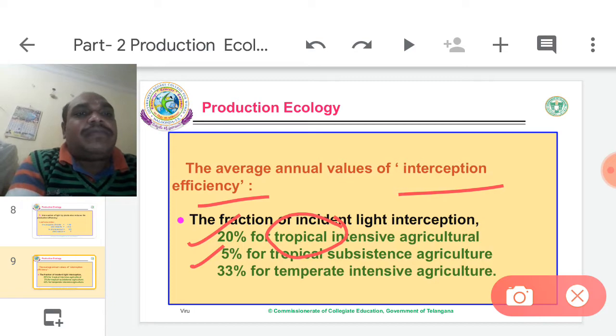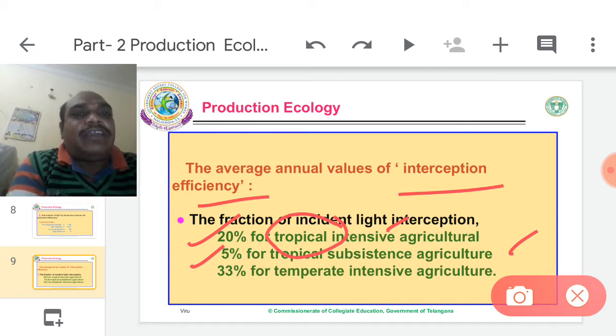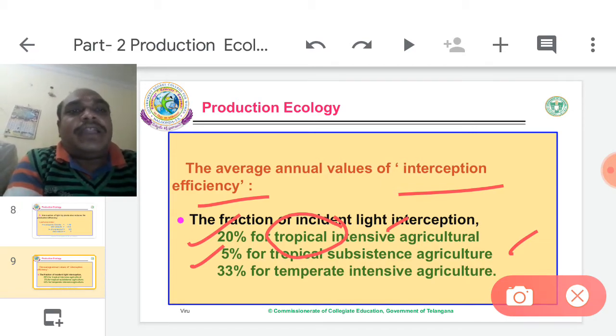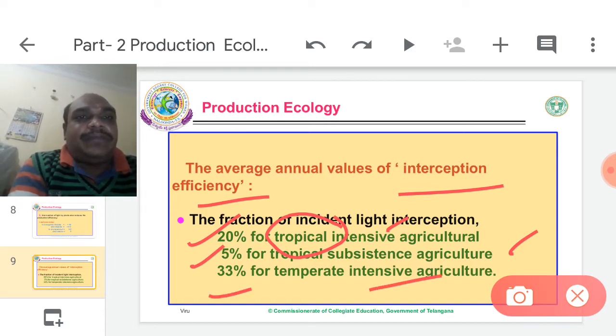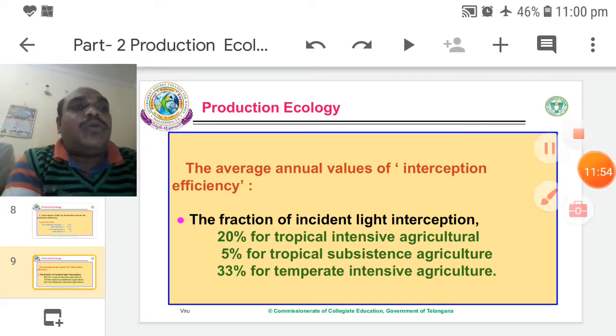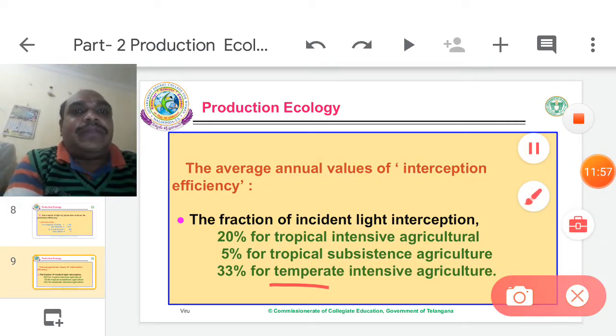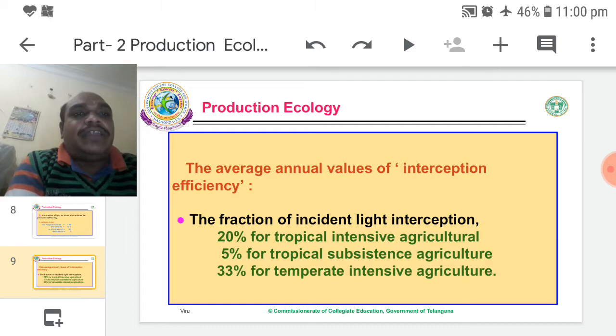It is 5% for tropical subsistence agriculture. That is intensive agriculture versus subsistence agriculture. But in the same tropical region, it is 33% for temperate intensive agriculture. So 33% of light is required for that agriculture. Temperate region croplands need more light compared to tropical intensive and tropical subsistence agriculture.